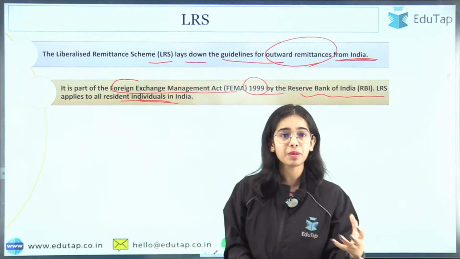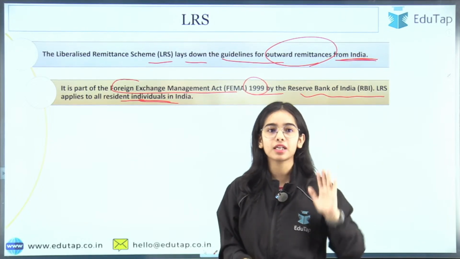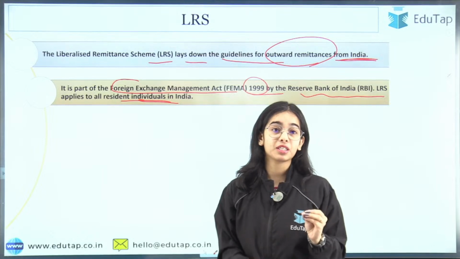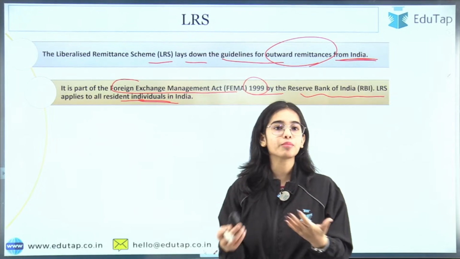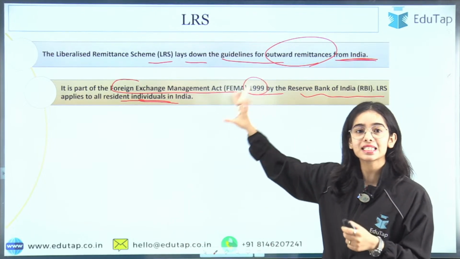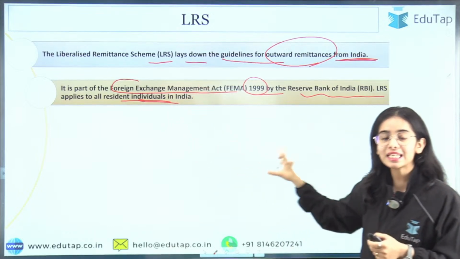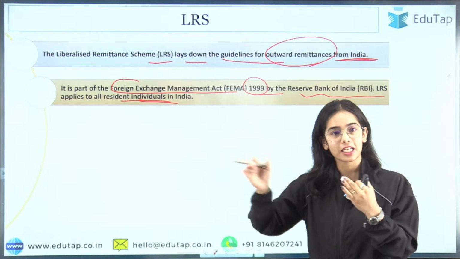You have to take multiple approvals for your medical treatment that necessarily has to happen abroad. So for that you have to take multiple approvals. How long can you wait? It can come to a life and death situation. So that's why, to make it easier for resident individuals to send their money abroad, the Liberalized Remittance Scheme has been introduced.